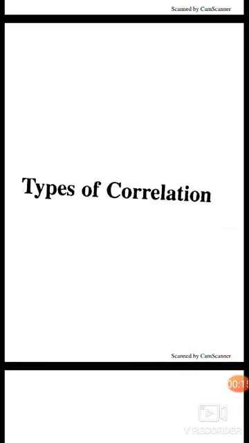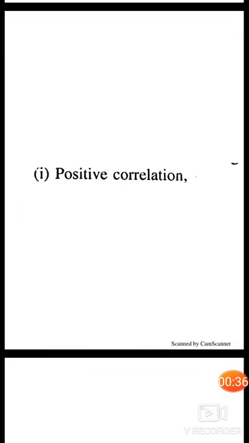Types of correlation. On the basis of direction of change, there are two types of correlation. First, positive correlation, and second is negative correlation. Positive correlation.